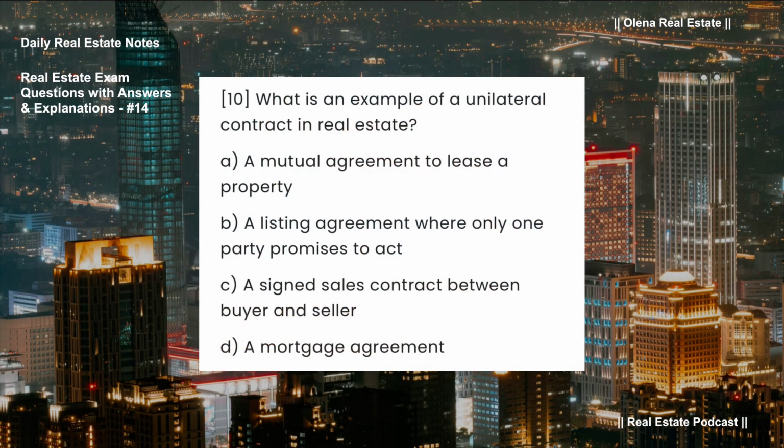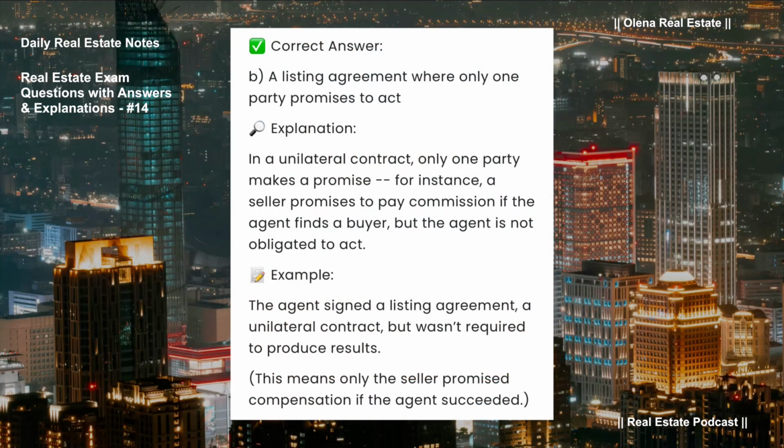What is an example of a unilateral contract in real estate? A. A mutual agreement to lease a property. B. A listing agreement where only one party promises to act. C. A signed sales contract between buyer and seller. D. A mortgage agreement. Correct answer, B. A listing agreement where only one party promises to act.